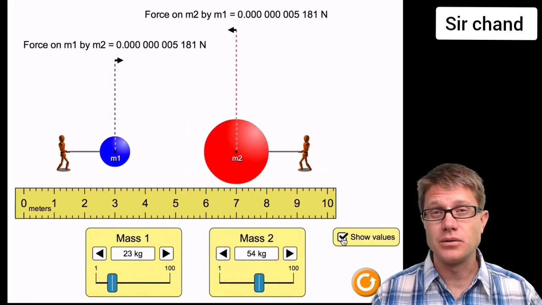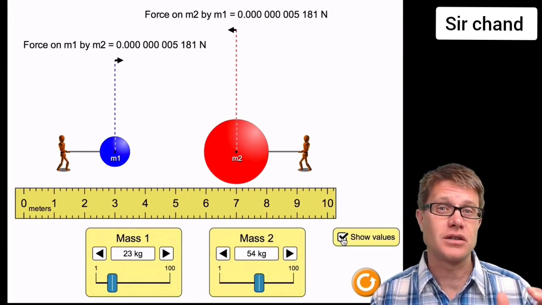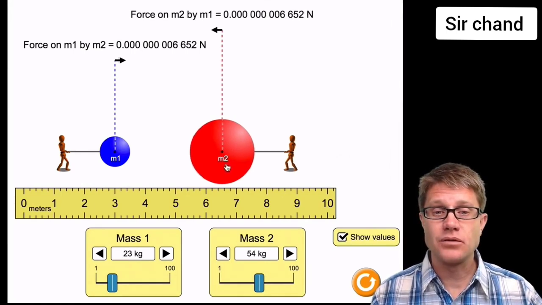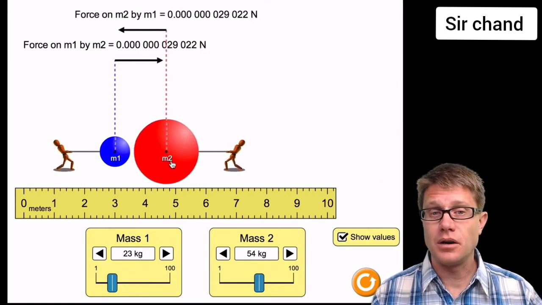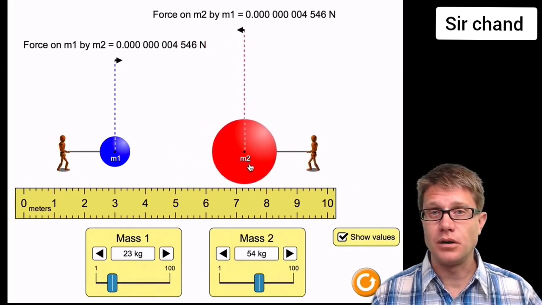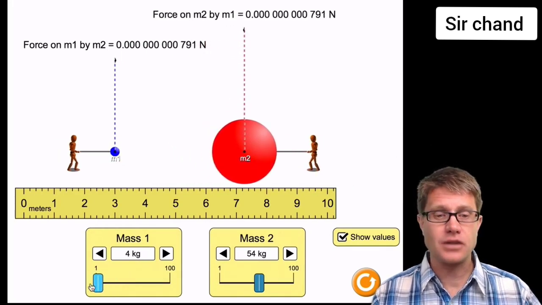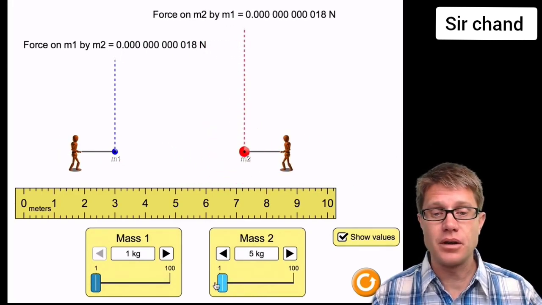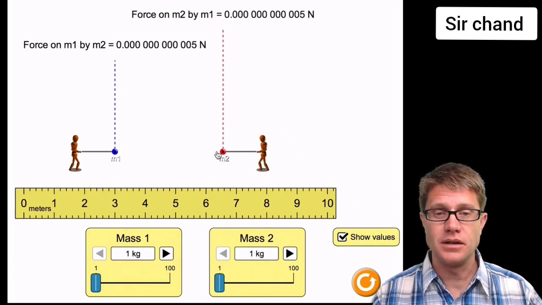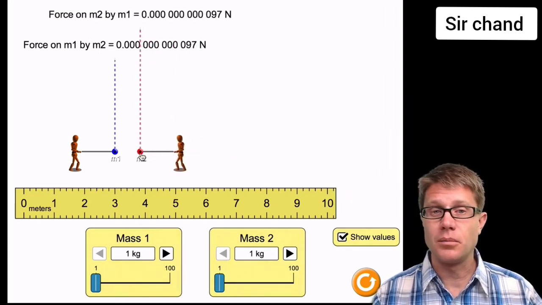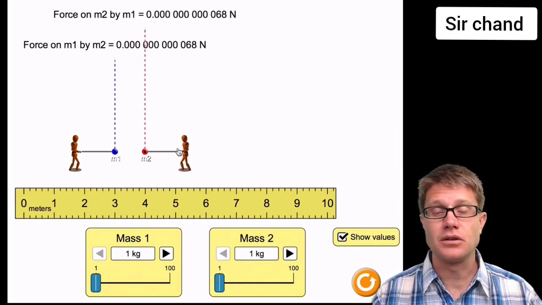Now if we show the values, you'll see that those numbers are incredibly small. But what happens as we move them close to each other? The force gets larger. As we move them apart, it gets smaller. And we can start to do some actual analysis here. If we make both of their masses 1 to make the numbers easy, and then we move them 1 meter apart, you start to see that gravitational constant come out.